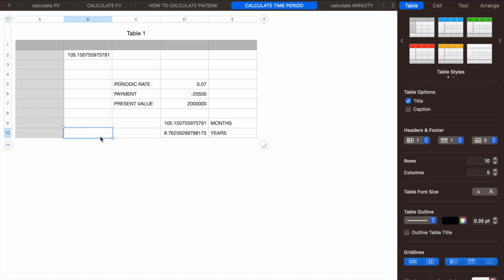So let us see one more condition. Suppose I say I will pay 45,000 as the EMI. If I say 45,000 as the EMI, then it comes to 50 months. So 50 months means within 4 years you will be able to clear the 20 lakhs which you have taken. So that is how the number of time period is calculated.